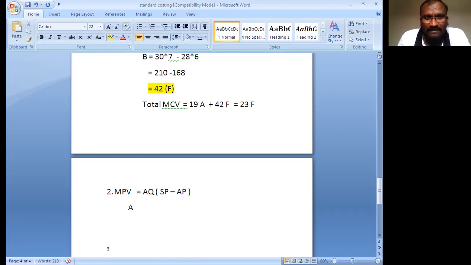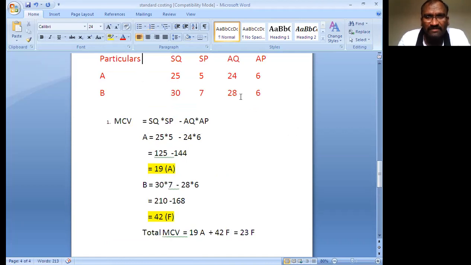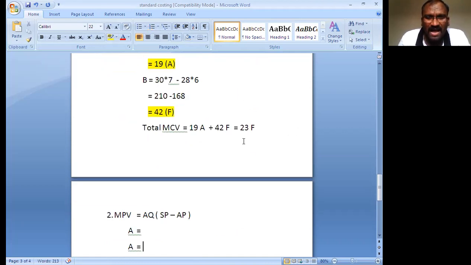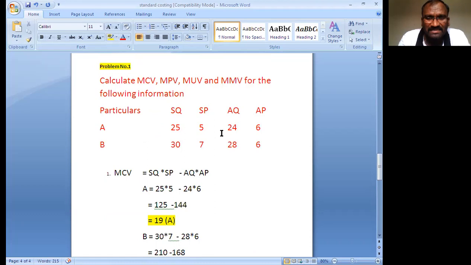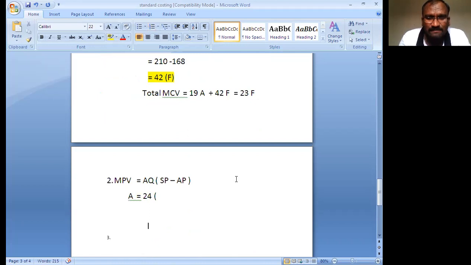A actual quantity. How much amount is given? 24. 24 is the actual quantity. 24 bracket open, standard price minus actual price. Standard price is 5, actual price is 6. 5 minus 6, you substitute here. So next you are getting 24 bracket open, 5 minus 6, minus 1. That is the negative value you are getting. So now the A value, 24, is the adverse value. A is adverse. Adverse means negative value you are getting.